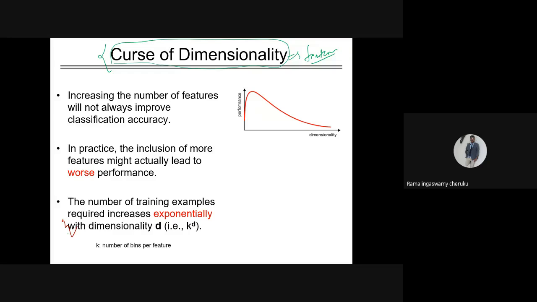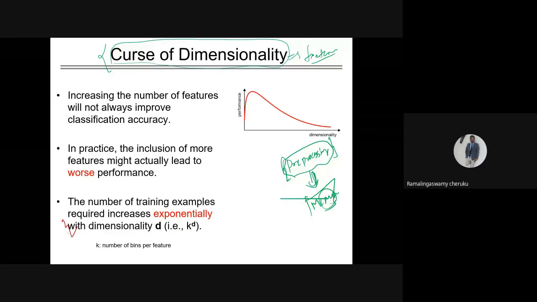We can say that it is one of the pre-processing steps, before you apply any ML model, because we are trying to process your data set before you feed it into any machine learning model. Whatever we carry out as dimensionality reduction is one of the pre-processing steps.